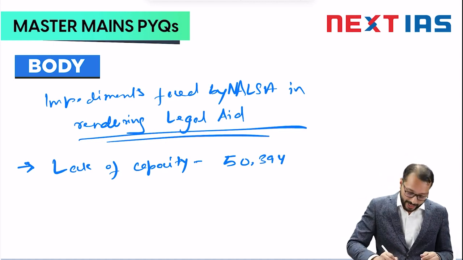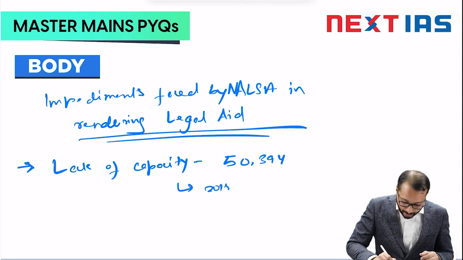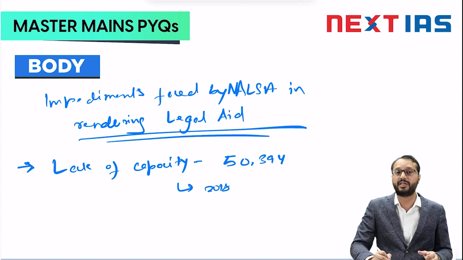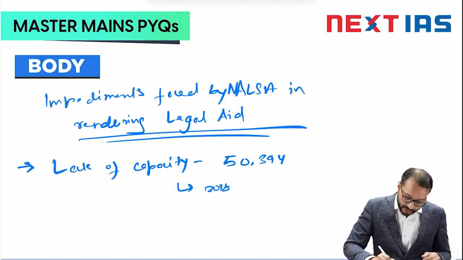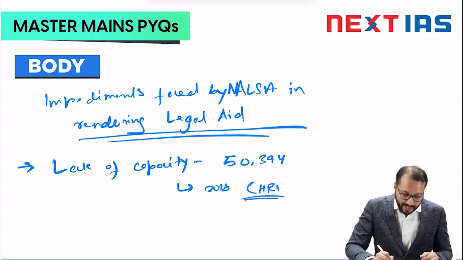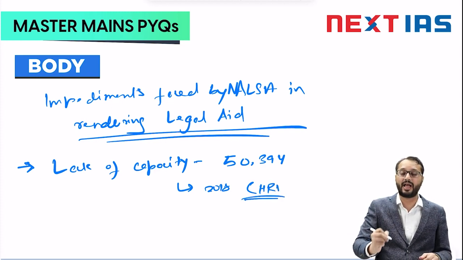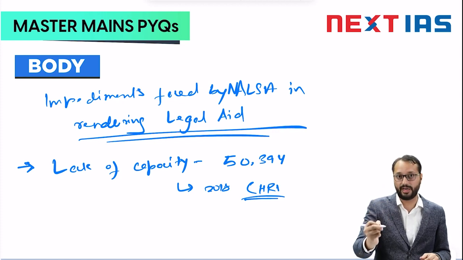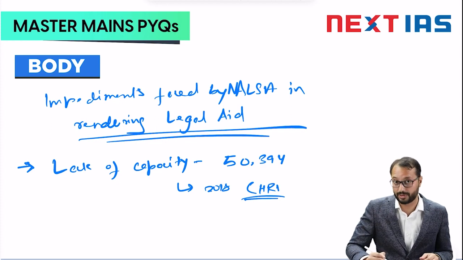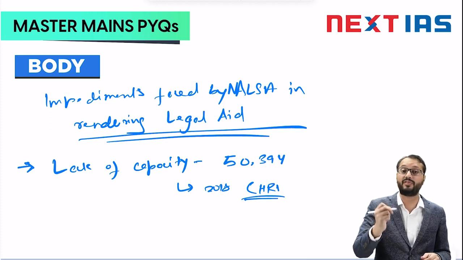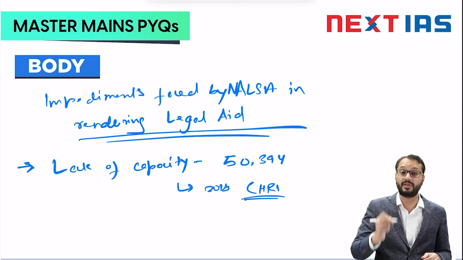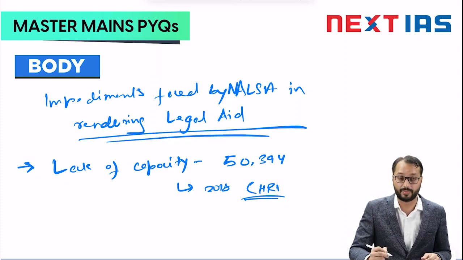Now, a 2018 study by CHRI, that is the Commonwealth Human Rights Initiative, basically highlights that India has 5 people to represent for legal aid for every 1 lakh of the population. Just 5 lawyers for every 1 lakh of the population for free legal aid. Now that is a severe issue of capacity, right?